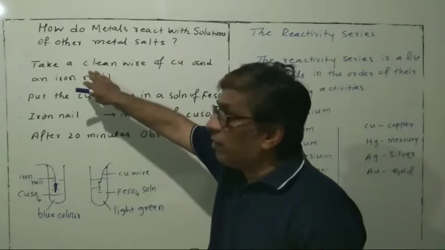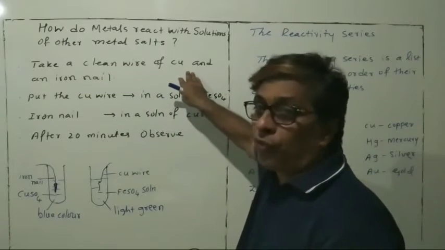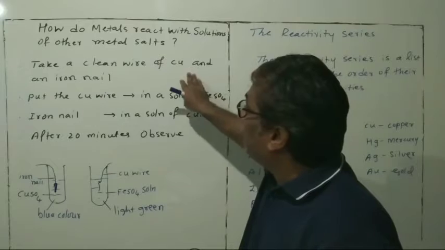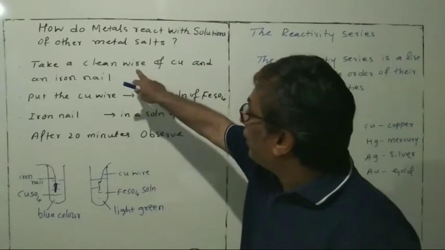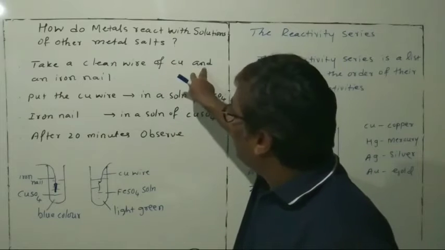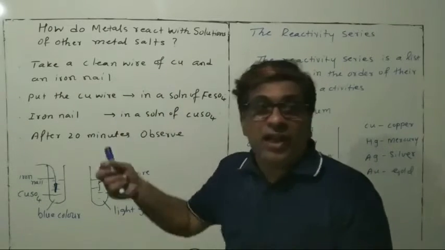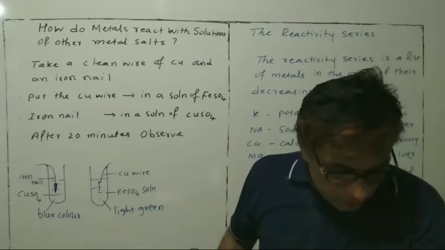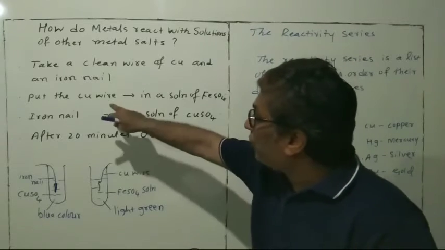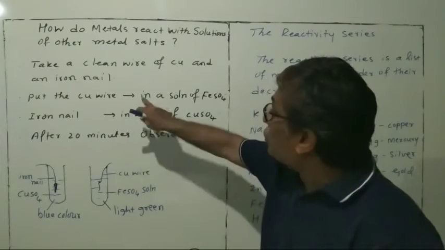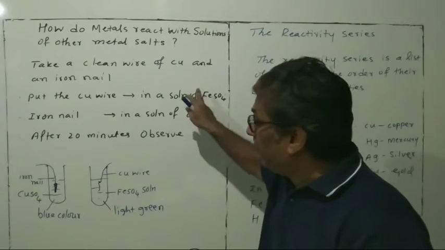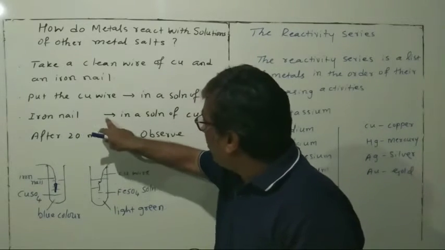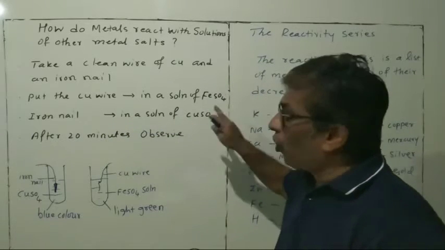So first of all, take a clean wire of copper and an iron nail. Now, what you have to do? Put the copper wire in a solution of iron sulfate, FeSO4, and the iron nail in a solution of copper sulfate.